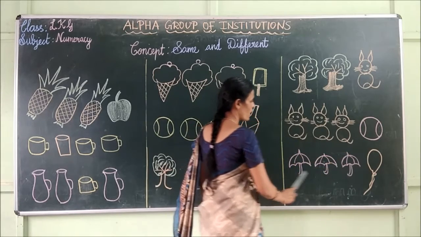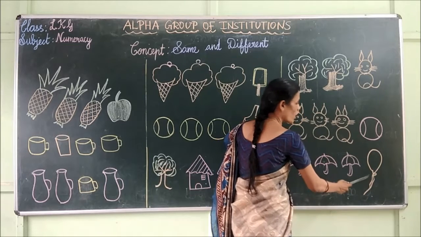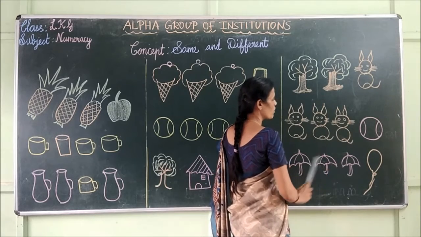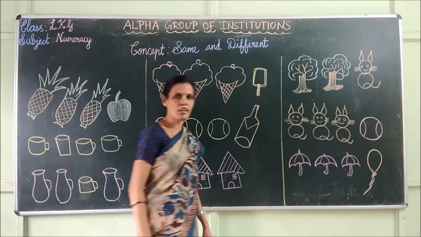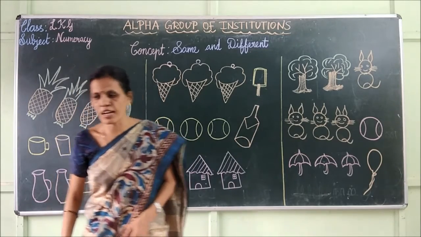Next one, here we have umbrellas. Next one is balloon. Balloon does not belong to this group. Balloon is different from this group. Okay, children, I hope you all understand the concept same and different.